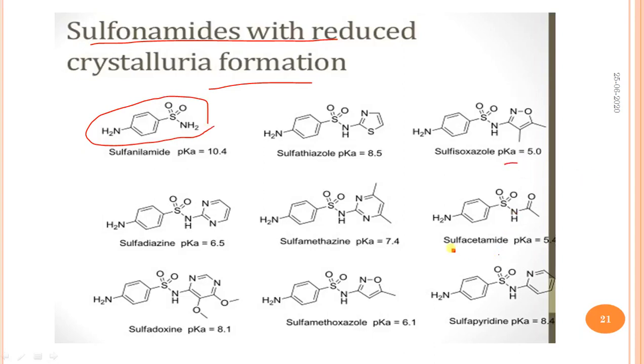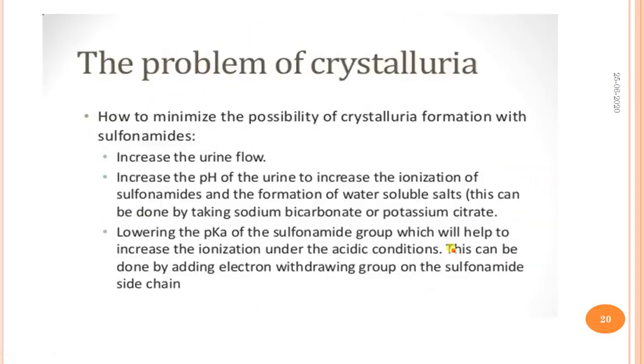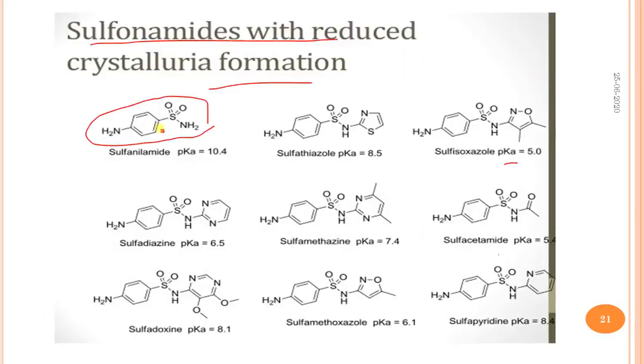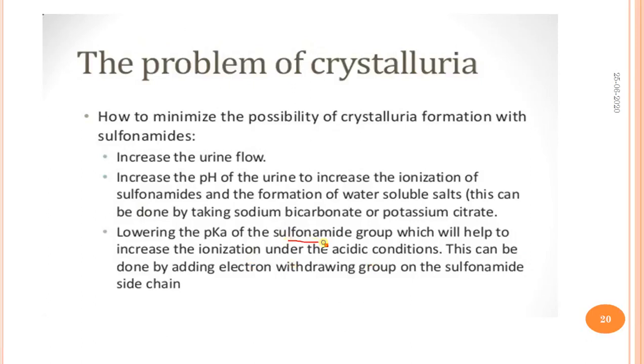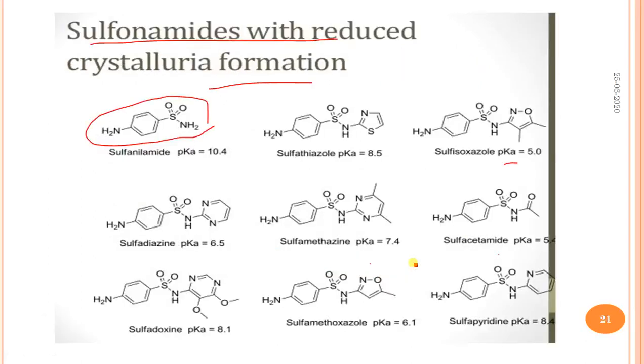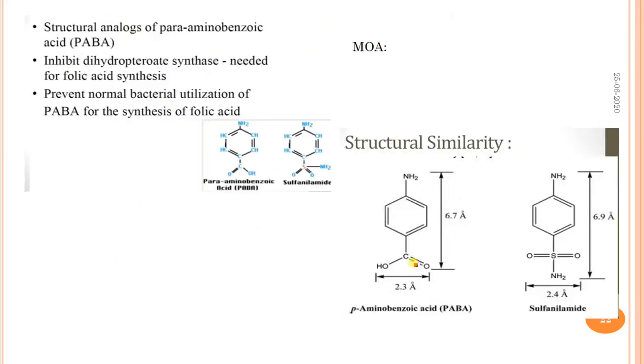This is due to increasing the pH of urine to increase the ionization, or lowering the pKa of the sulfonamide group, which helps to increase the ionization under acidic condition. This can be done by adding an electron withdrawing group on the sulfamido side chain. These are examples of derivatives of sulfonamides.